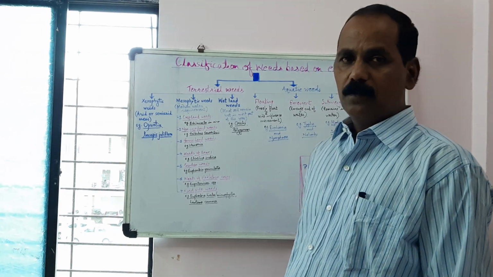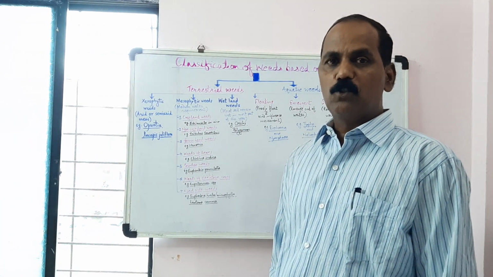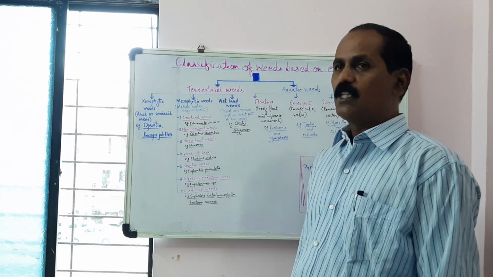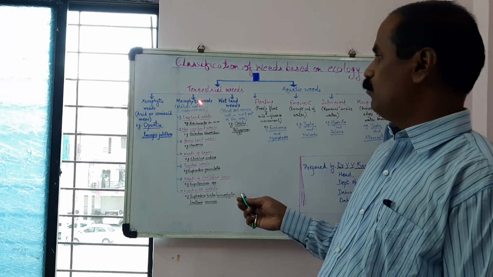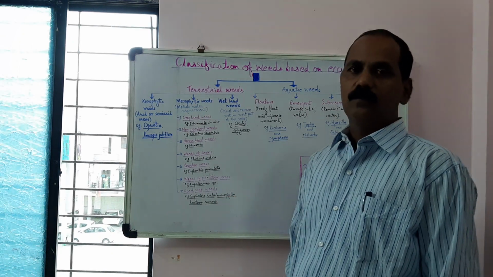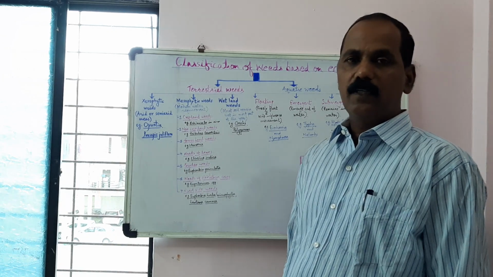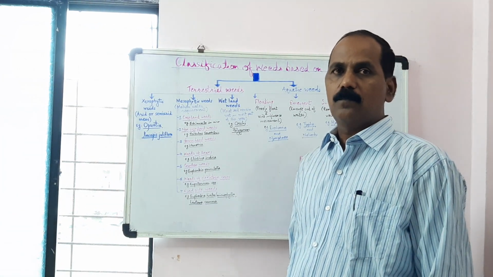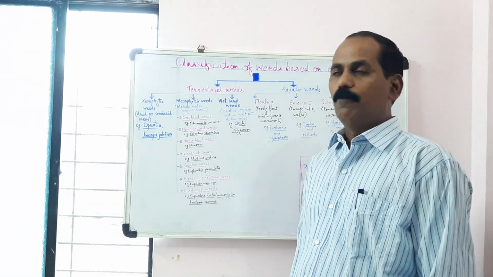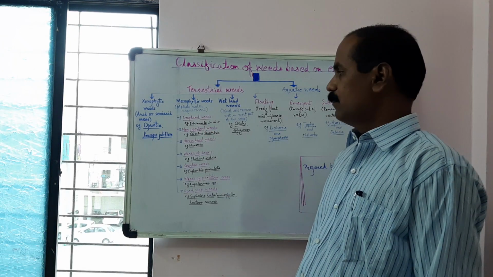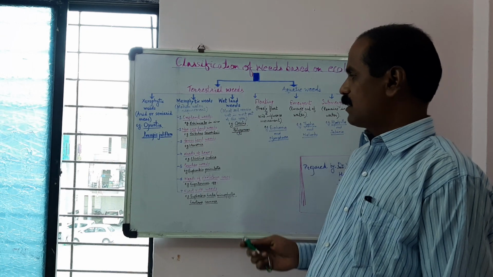The second type is mesophytic weeds. These are weeds which have a medium water requirement, and they are classified into seven subtypes. First, cropland weeds. Second, non-cropland weeds.